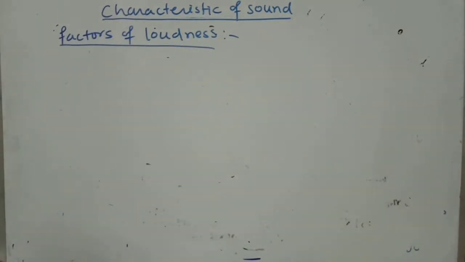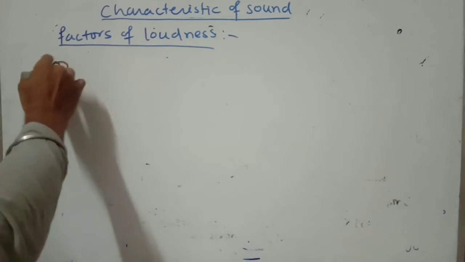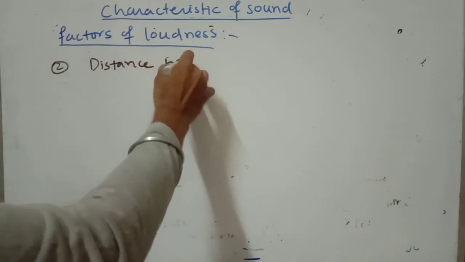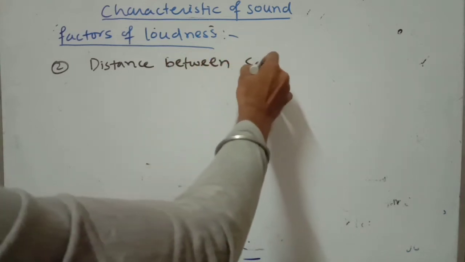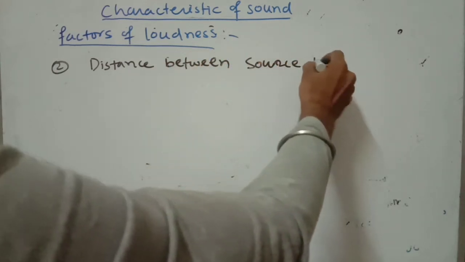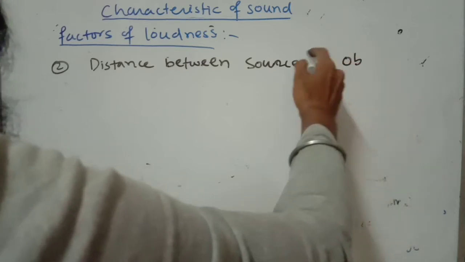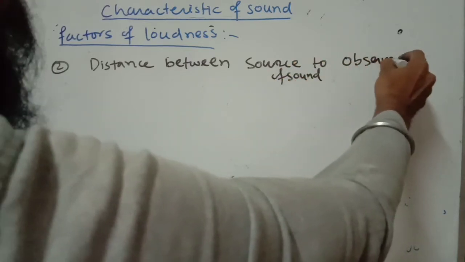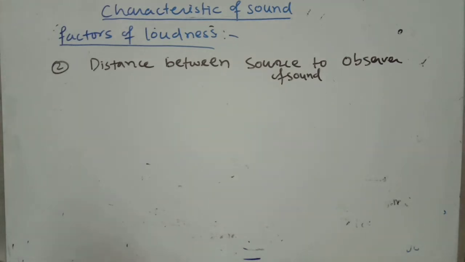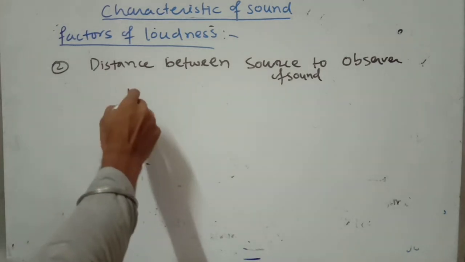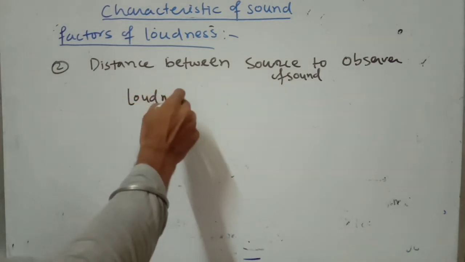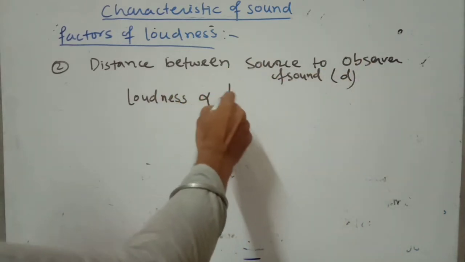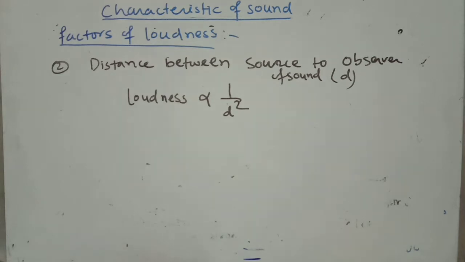Okay, now the second factor of loudness: write down, the distance between the source of sound and the observer. Let this distance be d. Here the loudness of sound is inversely proportional to the square of the distance between them.